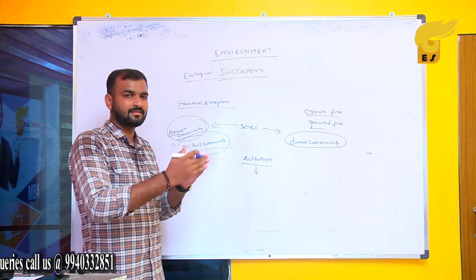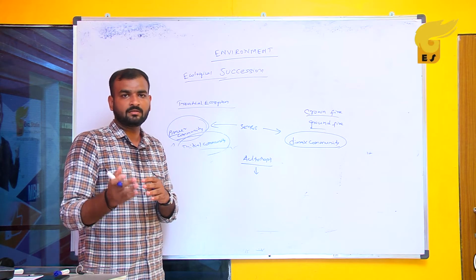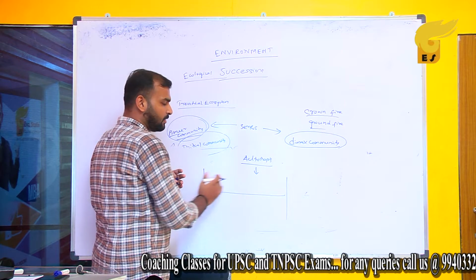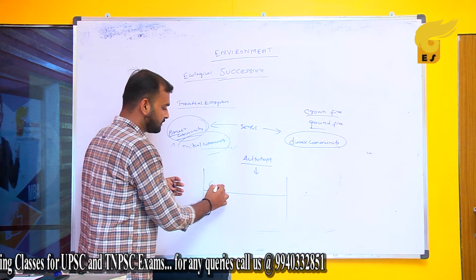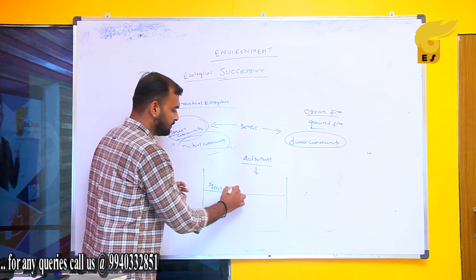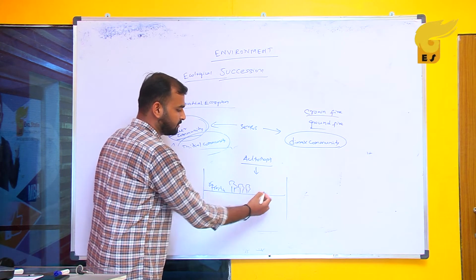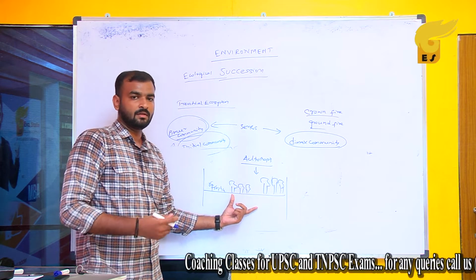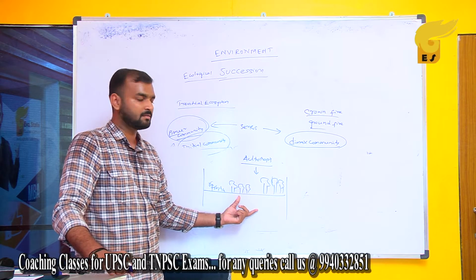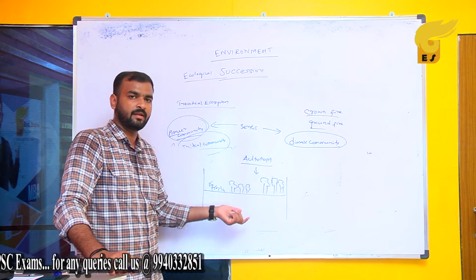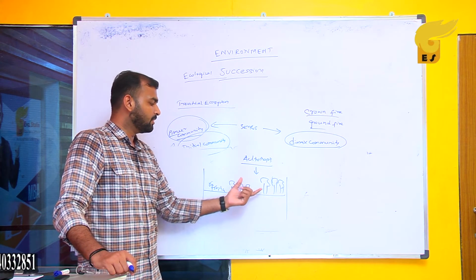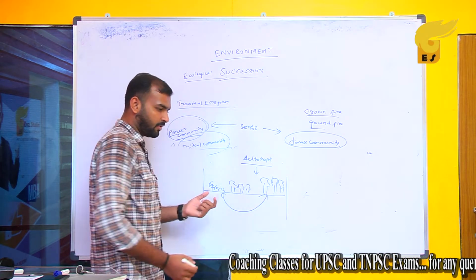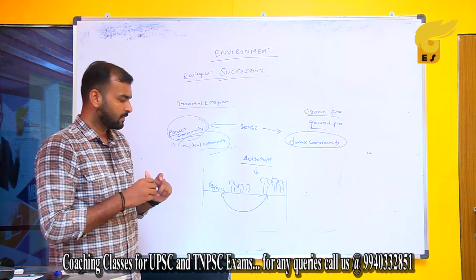Say for example, a grassland can be converted into perennial plants or trees or anything. Consider these two lines as the ends of a continent, and you have grasses, you have small trees, and you have forests. There is the movement of animals, the migration of birds, the migration of cattle. When I say cattle, it is like zebra, any animal within the wildlife. So movement of animals from one place to another will take place within the mid part of a continent. They are not going to the ends of the continent.